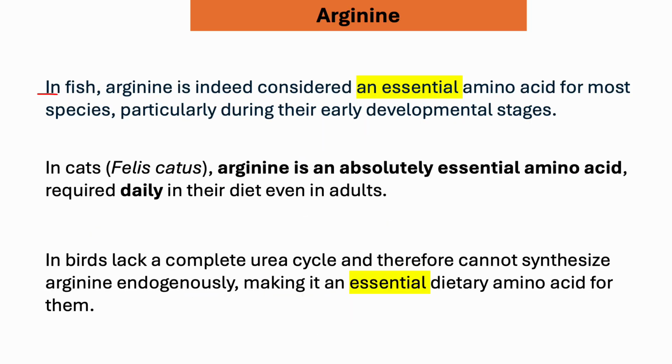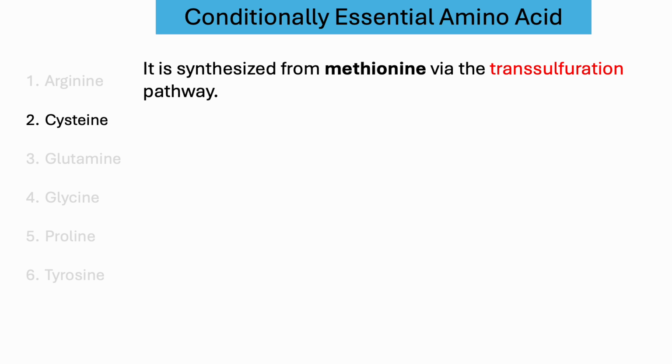In fish, arginine is considered an essential amino acid because in the early development stage they can't produce it. In cats, arginine is considered an absolutely essential amino acid, and it must be supplied on a daily basis, otherwise cats can die due to hyperammonemia. In birds, it is the same thing: arginine is considered an essential amino acid.